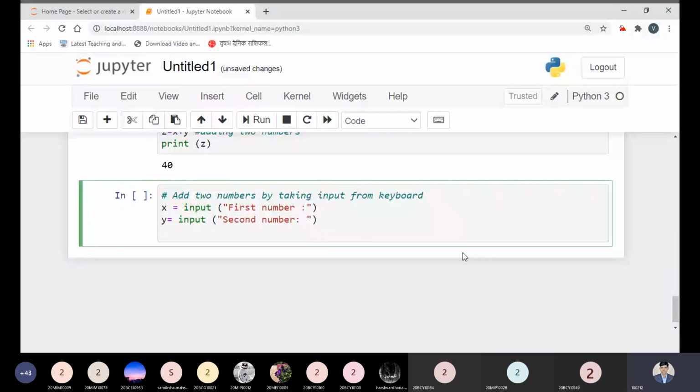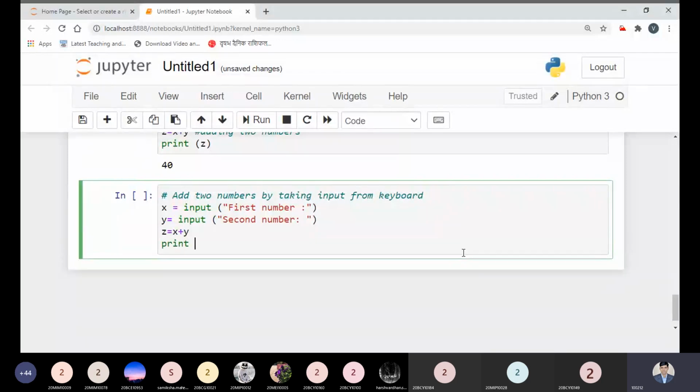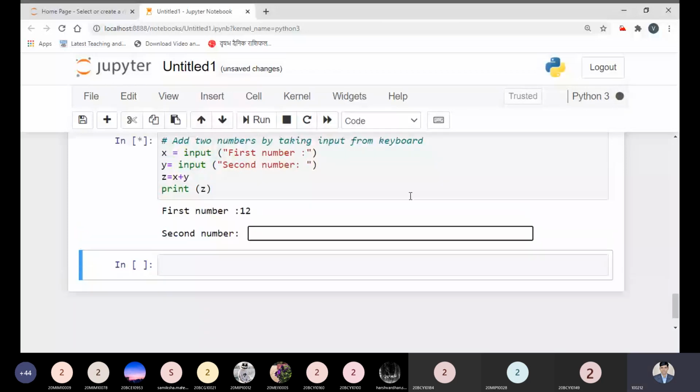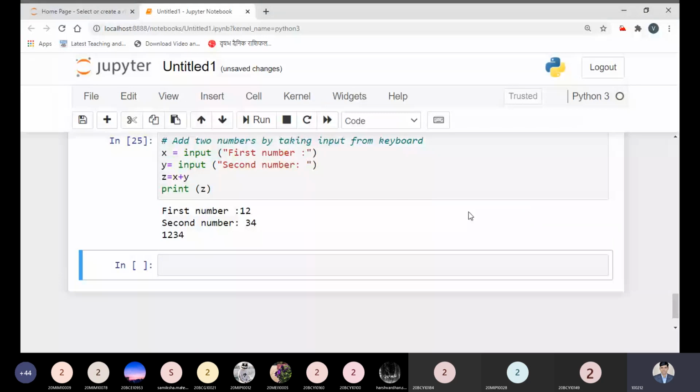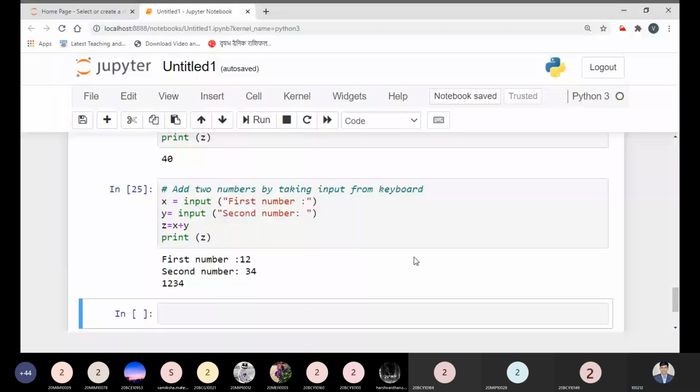Now z equal to x plus y, and then print z. So first I will take 12, and then I will take 34. Now this is the drawback I need to explain. Why is it not 46? Because it has taken the first number and second number as strings.